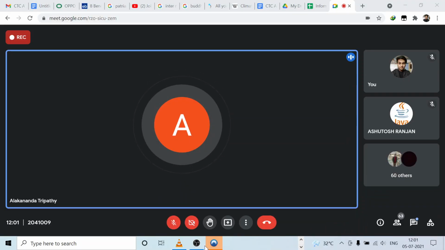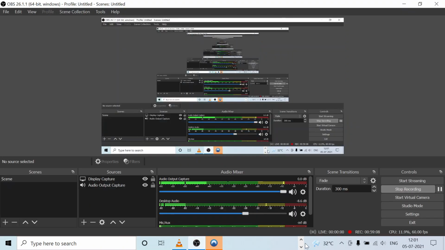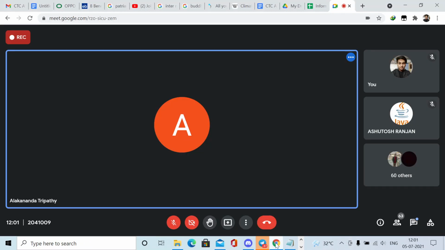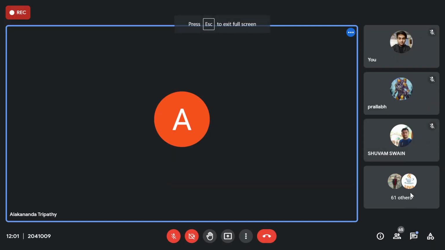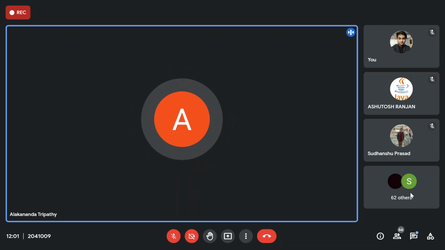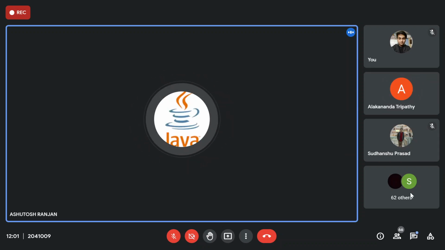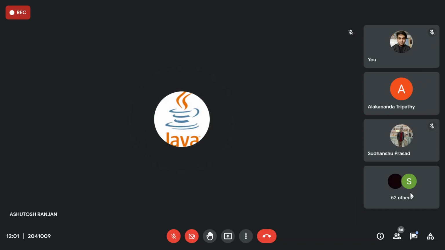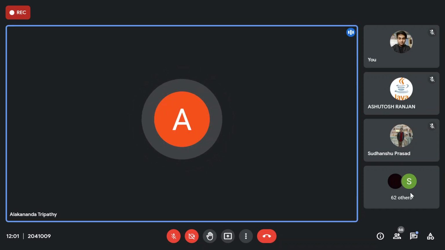Do you get the question for the assignment? No circular motion. Okay, so we are discussing circular linked list. Oh, okay. We are doing programming, I think, isn't it?